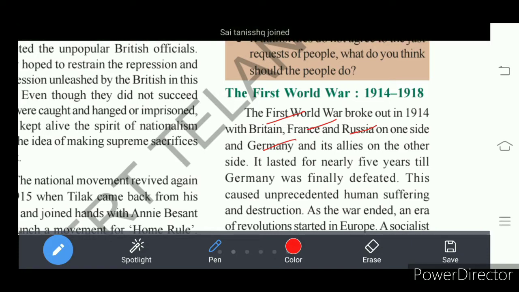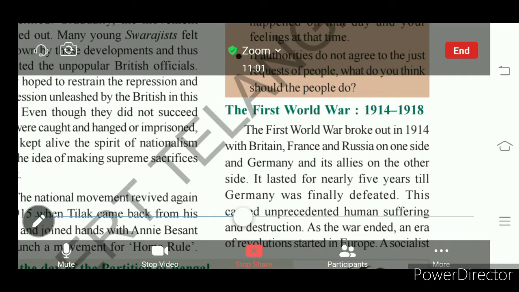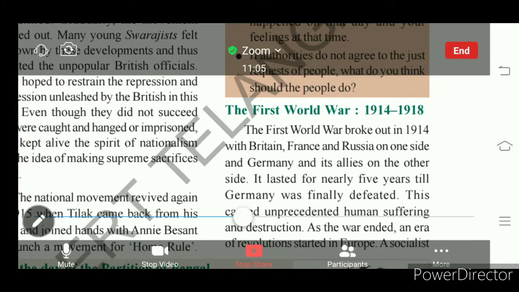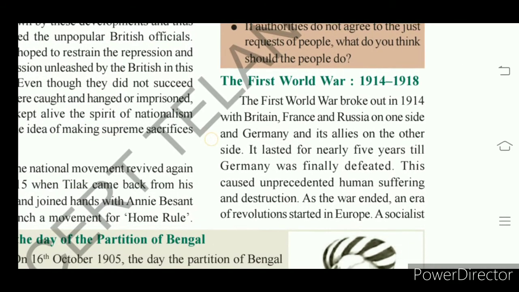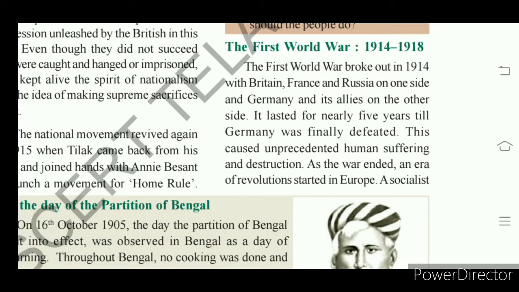So it is called World War. It began in 1914 and ended in 1918 with the defeat of Germany. Nearly 5 years the war continued, and finally it ended with the defeat of Germany.